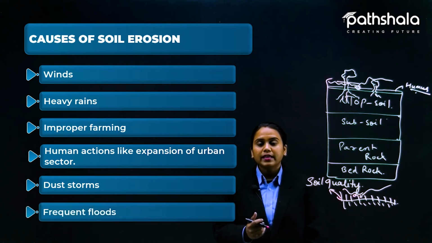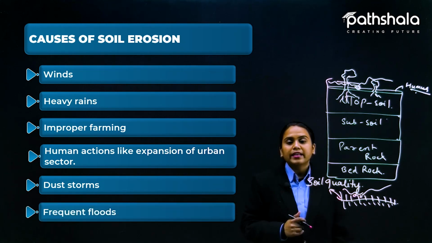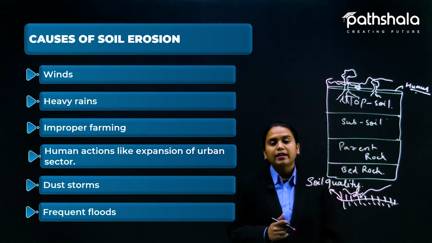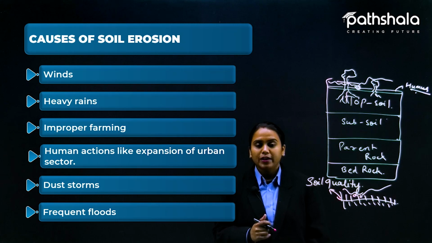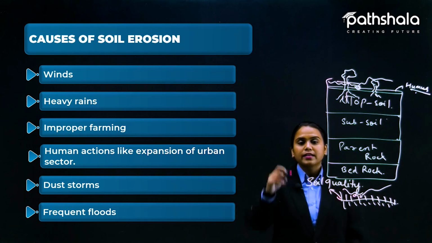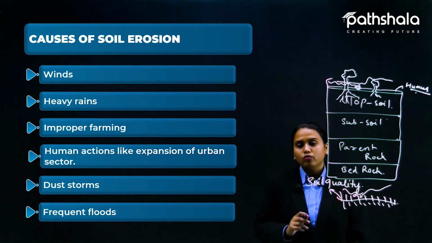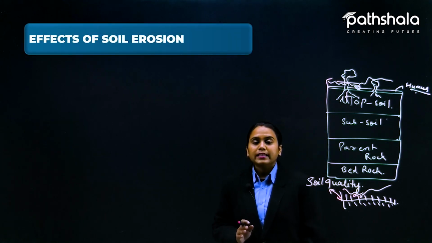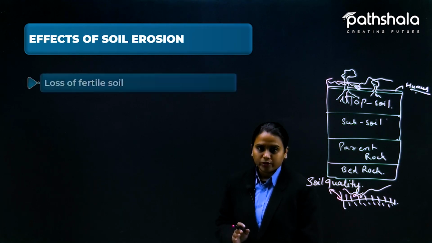Now let us see one more, that is frequent floods. Okay, in some parts of India like Bihar and West Bengal, there are frequent floods because of the heavy rains. So this part is related to the heavy rain only. So heavy rains are making floods, and floods are taking away all the topsoil. Now let us see the effects of soil erosion.